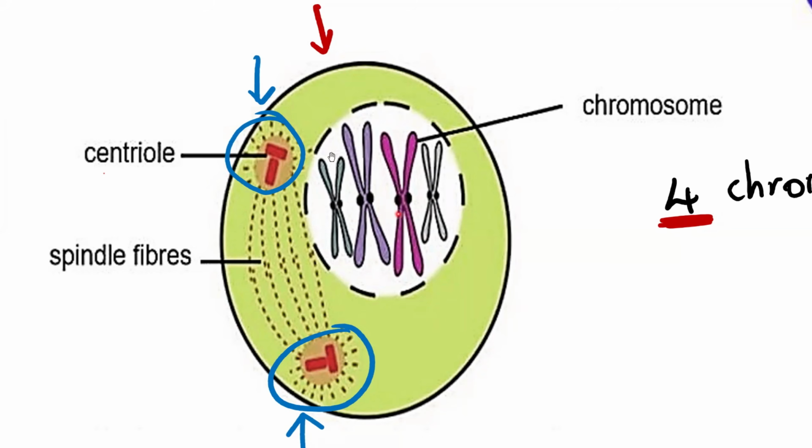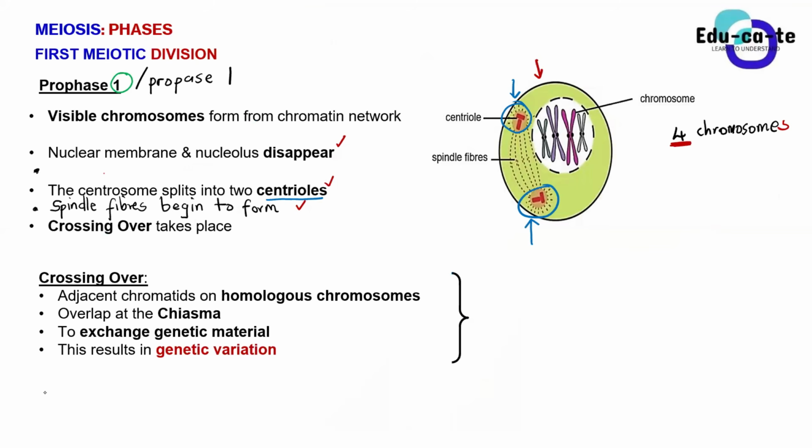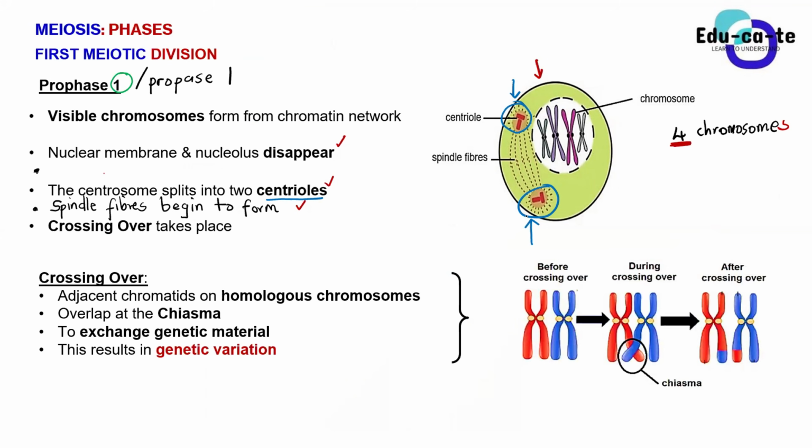So the process that happens to these chromosomes during prophase 1 is known as crossing over. So now we just need a better description of exactly what happens during crossing over. Usually this is questioned for 3 marks, and this is the best way of answering the question. Basically, we start with before crossing over, where we have 2 homologous chromosomes.